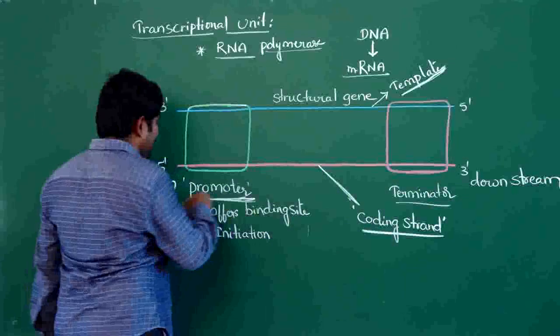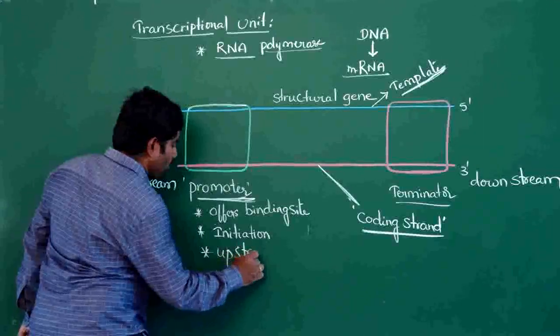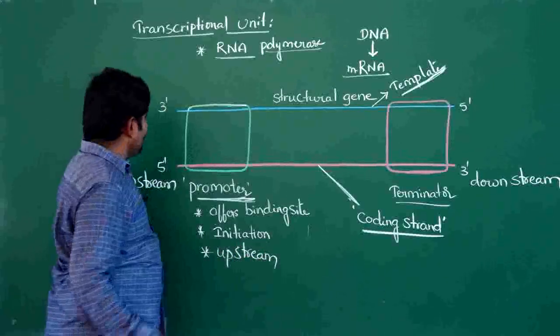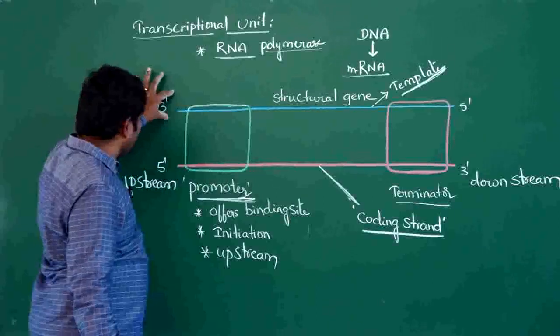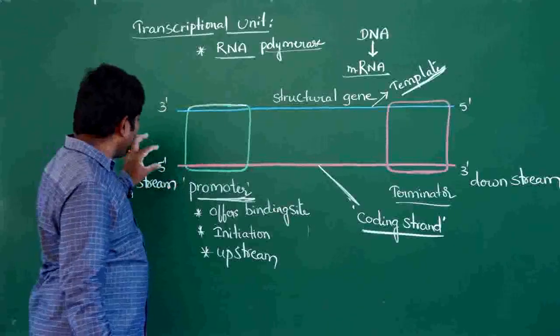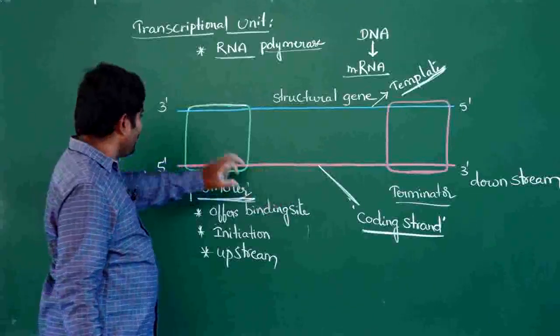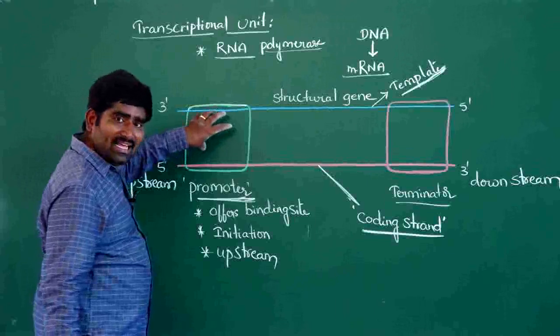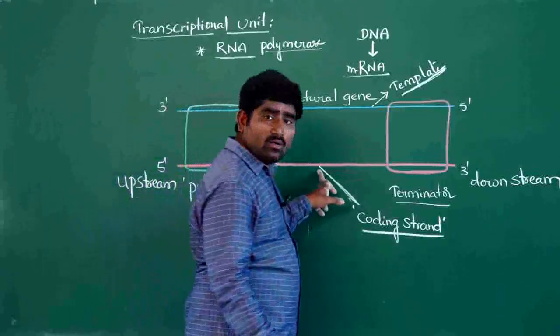The promoter is present at upstream only. But the promoter is also present here, on the 3' end of the template strand. We are saying that the promoter is present on upstream based only on the coding strand.